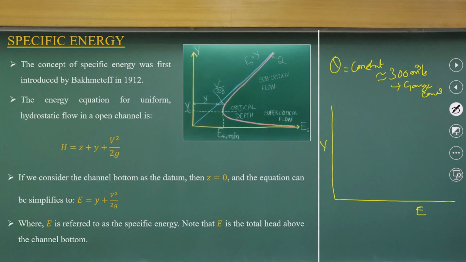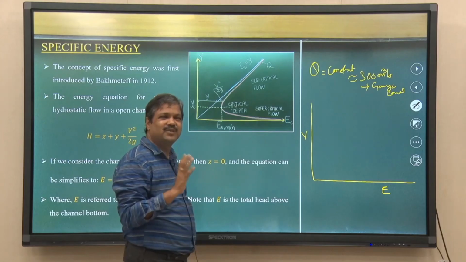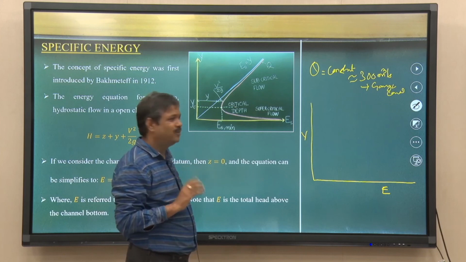It is a very simple graphical technique, but it gives a lot of knowledge about open channel flow.